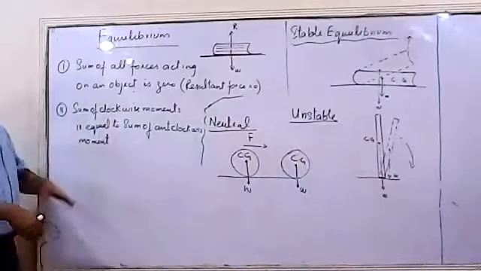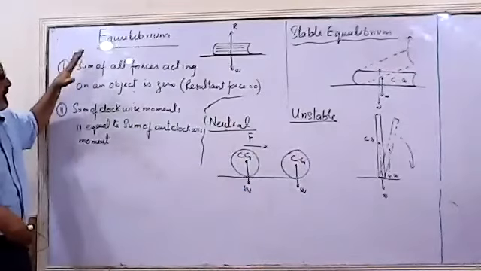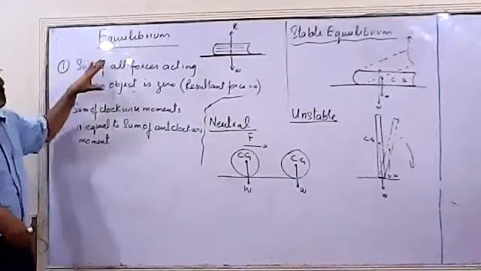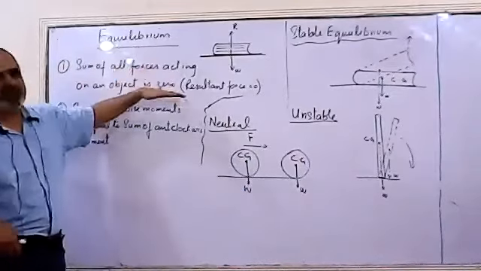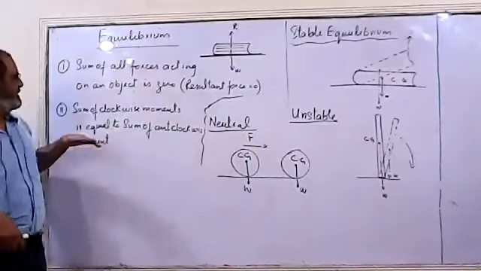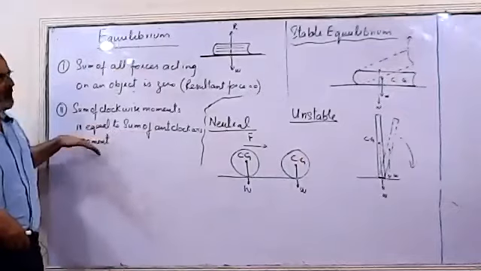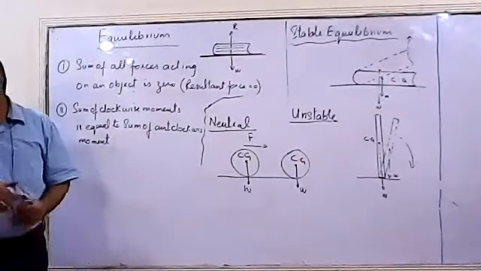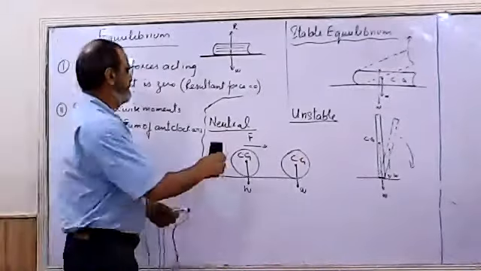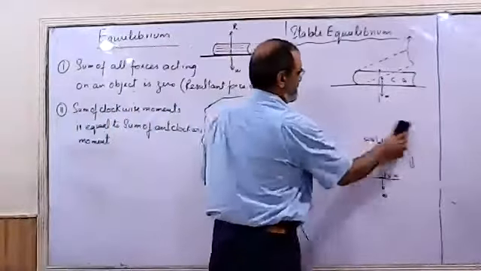So what is equilibrium? If all the forces acting on an object are zero, then we say it is in equilibrium. Or if sum of clockwise moment is equal to sum of anti-clockwise moment, then we say the object is in equilibrium.